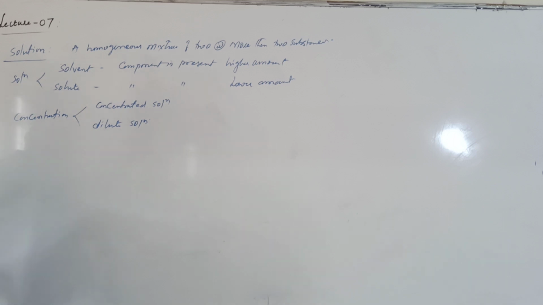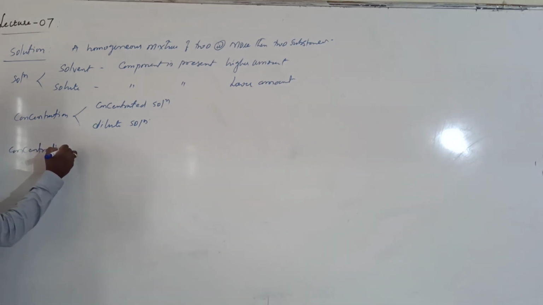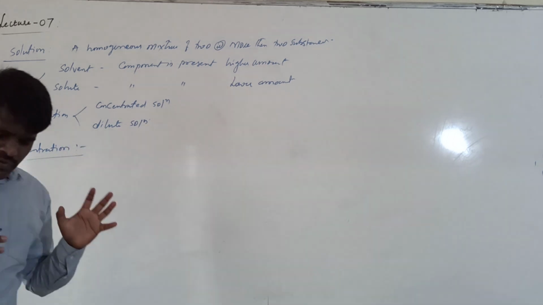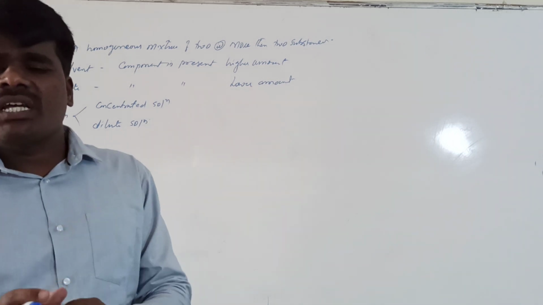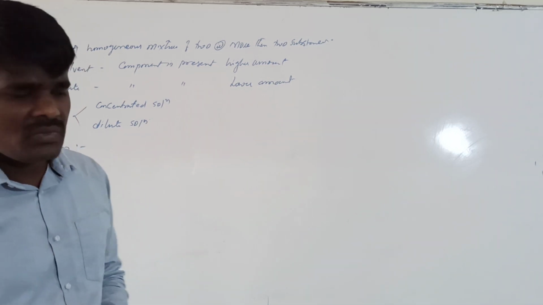Now let us see what is meant by concentration. Concentration basically tells us how much solute is present in a given solution. The amount of solute present in a given solution is expressed in terms of concentration.